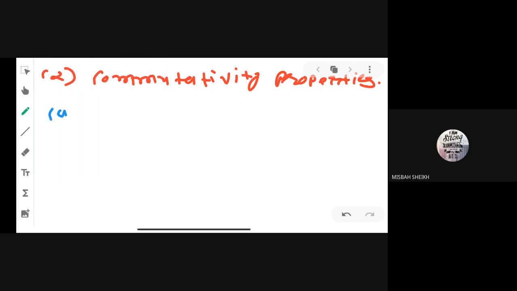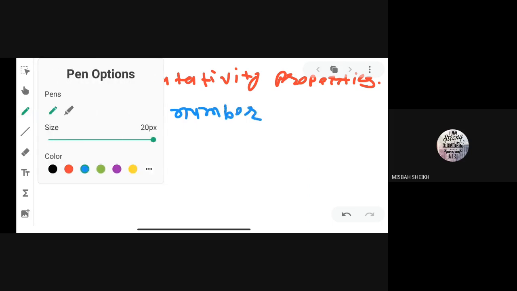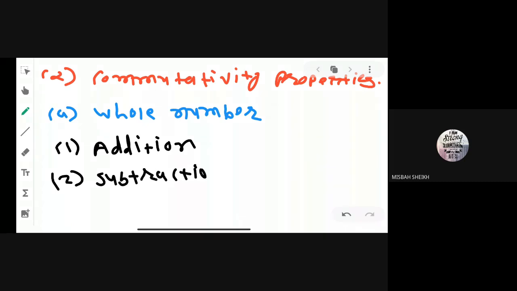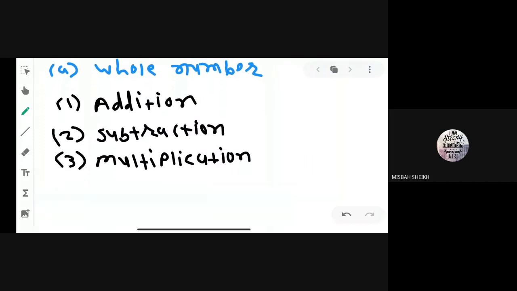Okay, so first we have whole numbers. The commutativity property is very easy. Please see here, you can easily understand. We have four different mathematical operations. We know them: addition, subtraction, multiplication and division, right?